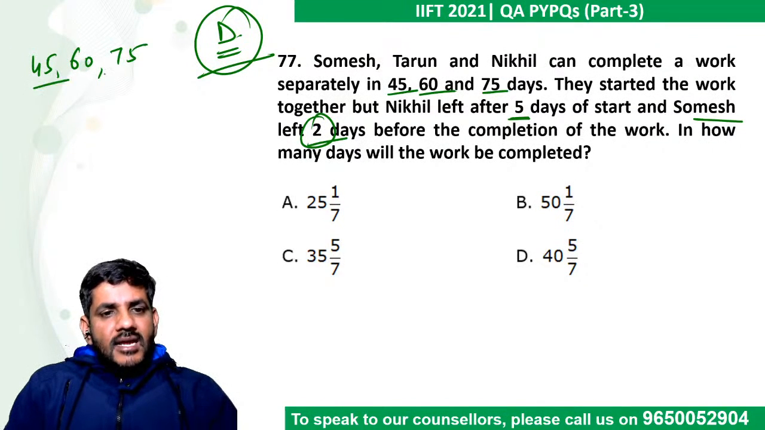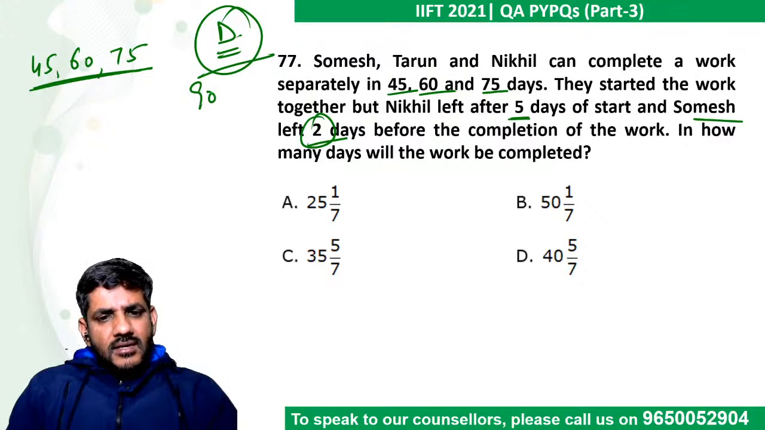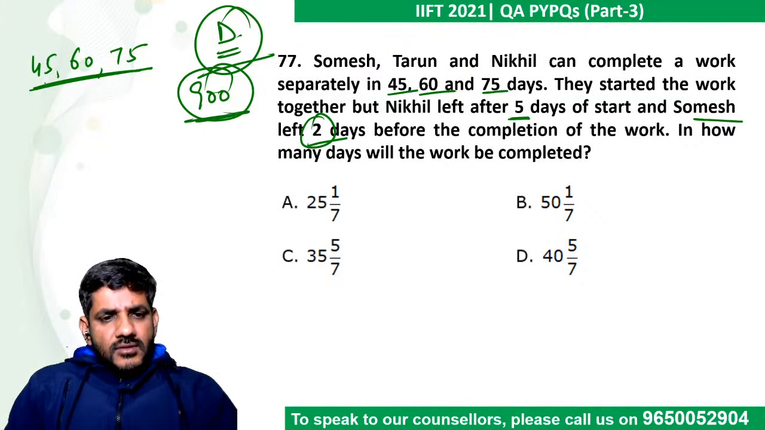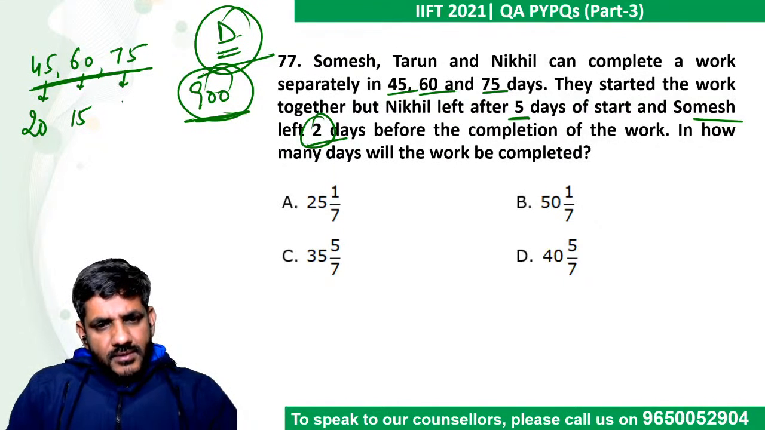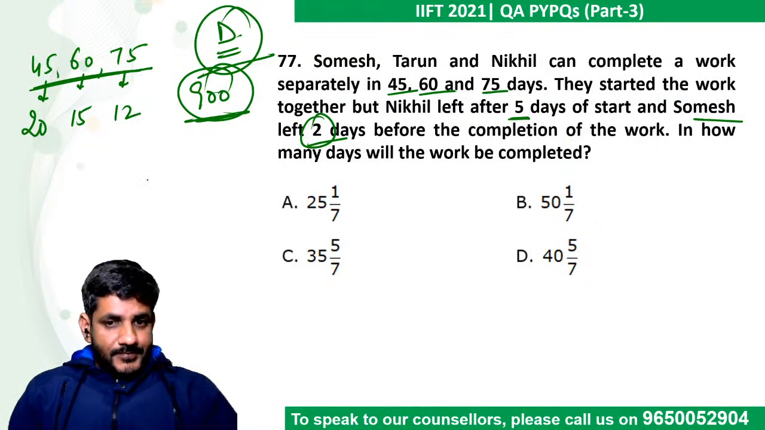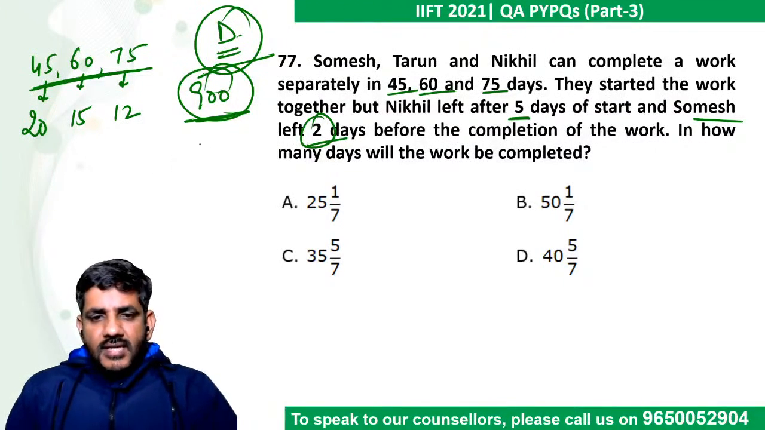So I'm saying take an LCM of all these numbers. So the LCM of all these numbers would be how much? It will be, let's say, 900 units. So this guy can make 20 units in a day. This can make 15 in a day. This person can make 12 in a day, right? He says they started the work together, but Nikhil left after 5 days of work.